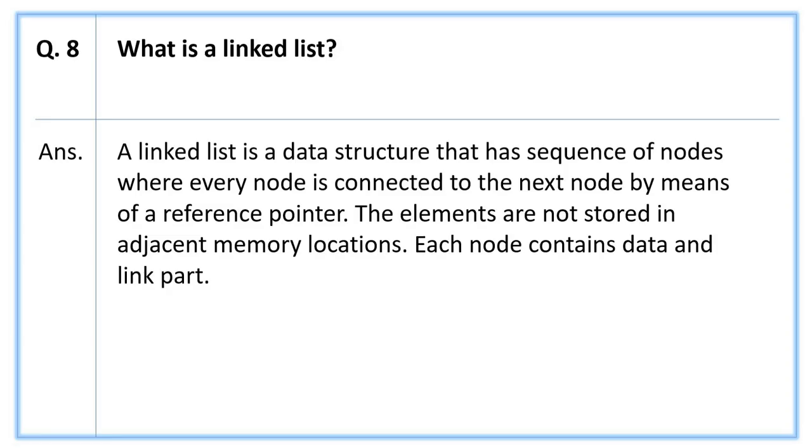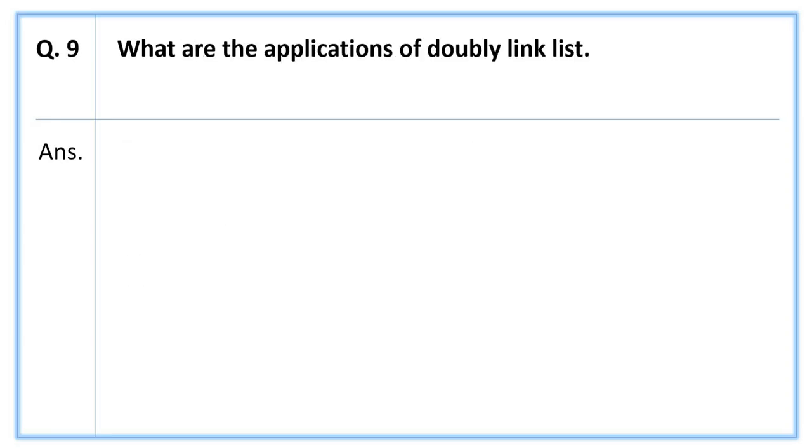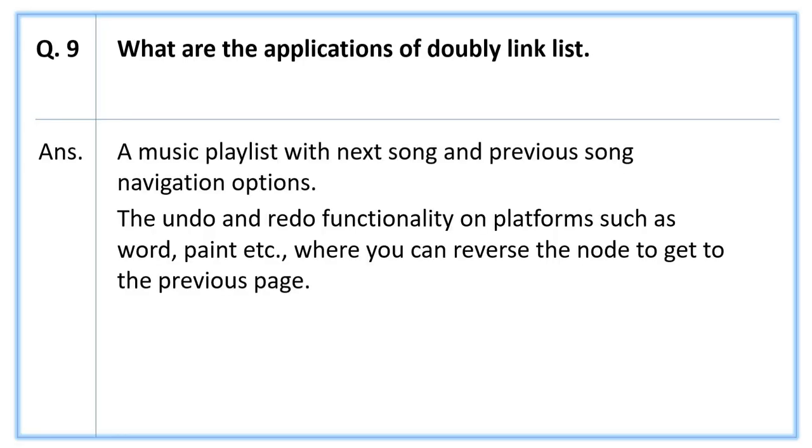The answer is, a linked list is a data structure that has sequence of nodes where every node is connected to the next node by means of reference pointer. The elements are not stored in adjacent memory location. Each node contains data and link part. Next question, what are the applications of doubly linked list?